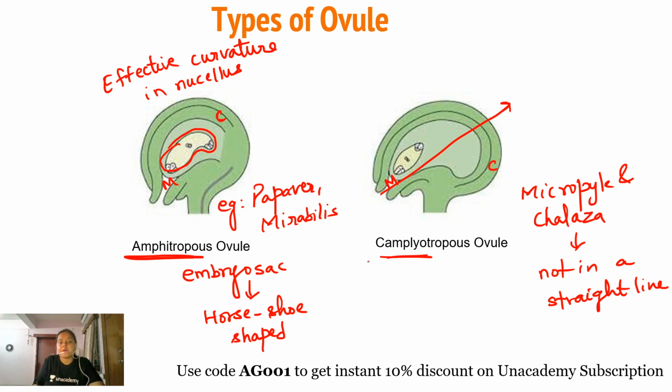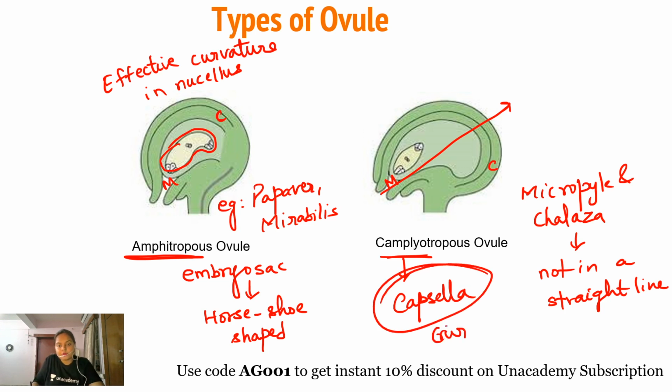Now, the example of the campylotropous ovule is the Cruciferae family. The most important example here is Capsella. Once again, let me correct the spelling. The members of the Cruciferae family. Okay, so this was all about the different types of ovule.